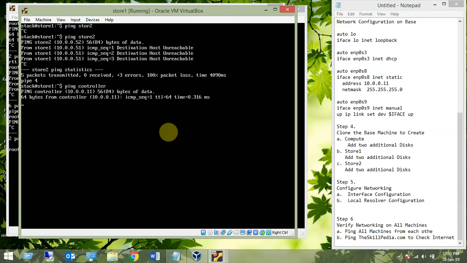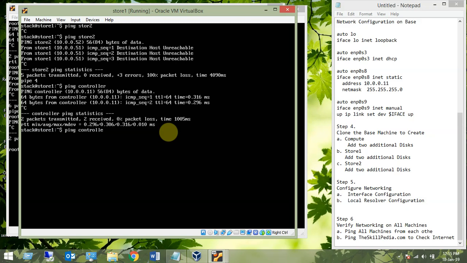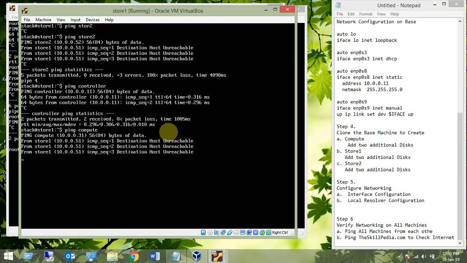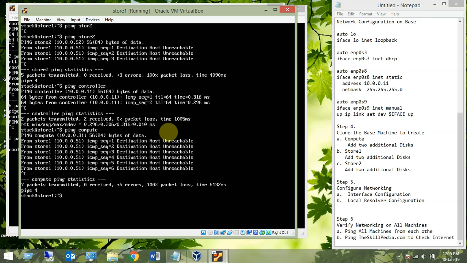We are able to ping controller, so controller and store we are able to ping. Now compute, we are not able to ping compute also, because that might not have come up so far. Ping compute, right? So no problem, we'll wait for that.